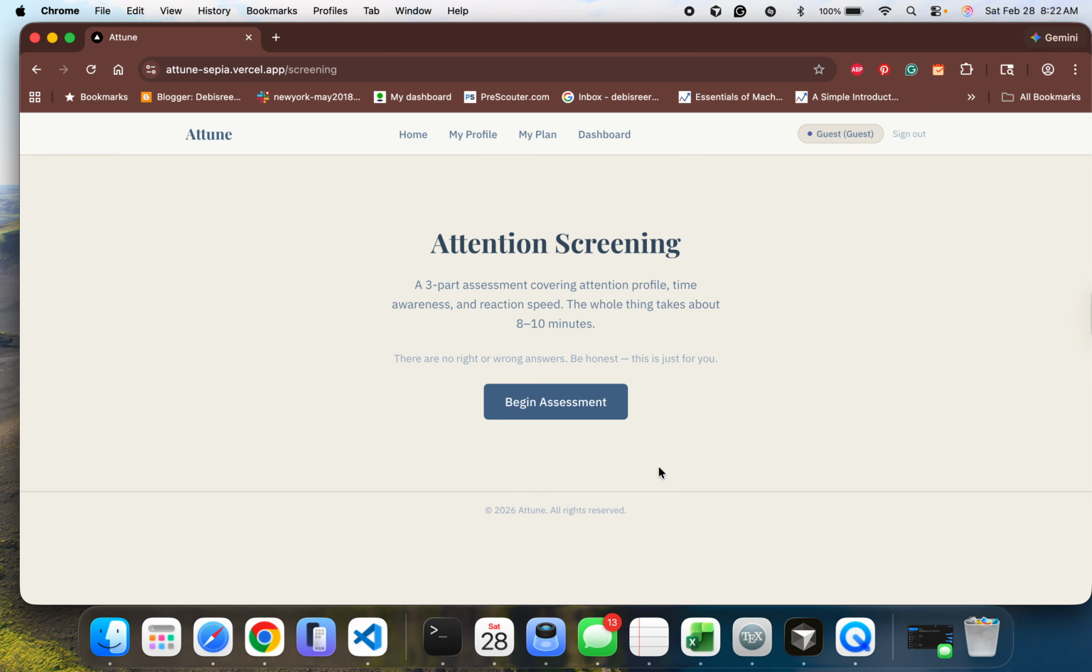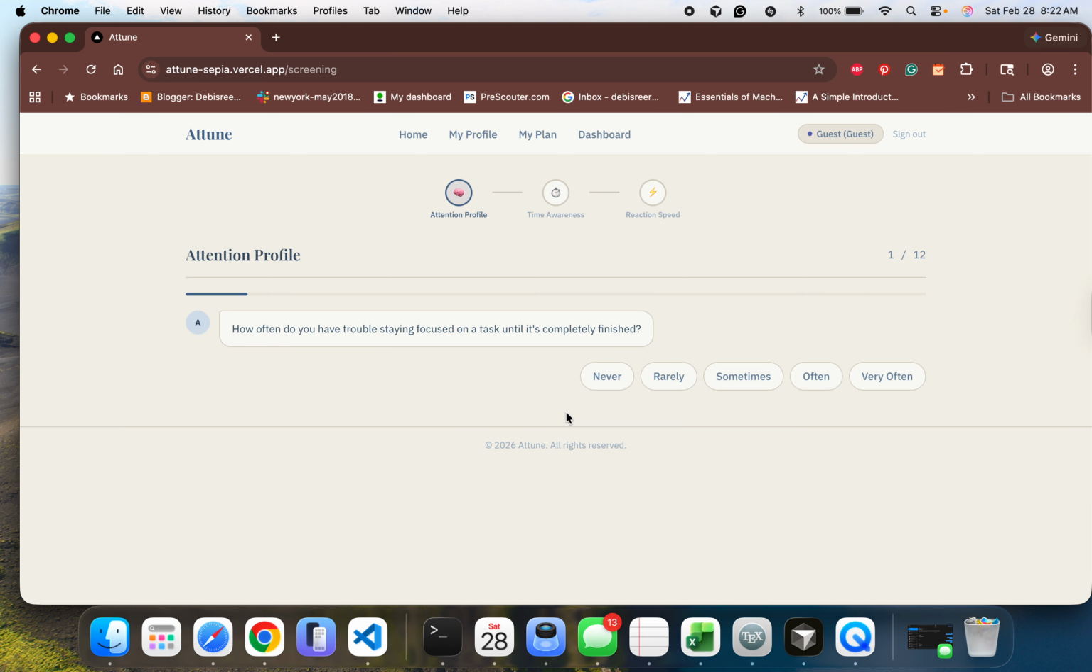Now come to this assessment. There are three different attention screening tests that will happen here. So it's a three part. If I start, the first one is a questionnaire. It asks certain questions based on how you feel over time.